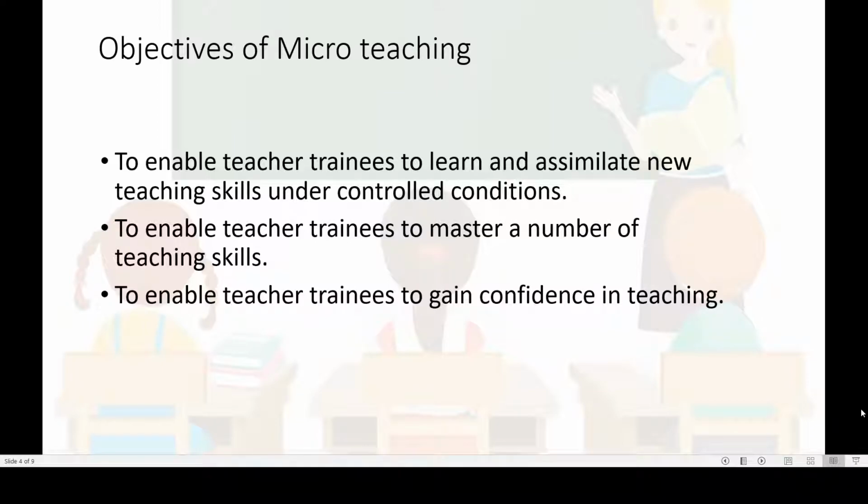So the teacher trainees will be trained for one particular teaching skill at a time, and after getting trained over one particular skill, they will be moved to the next skill, and similarly they will cover all these skills, and after that they will combine one or more than one skills together in order to do their macro teaching. So they will gain confidence at the end of this training. It will give confidence in teaching to the teacher trainees.